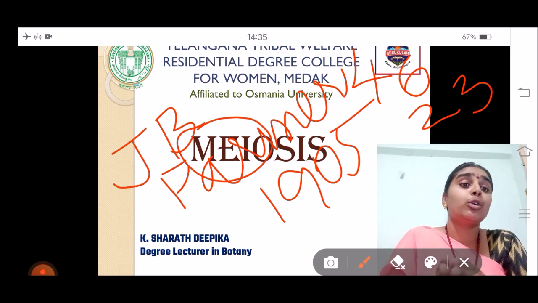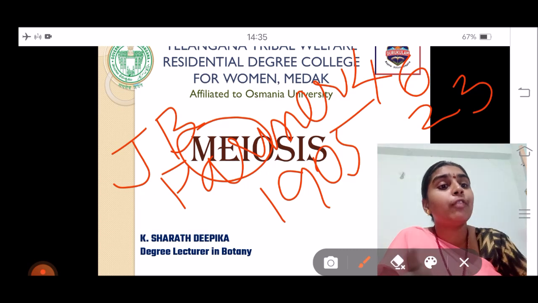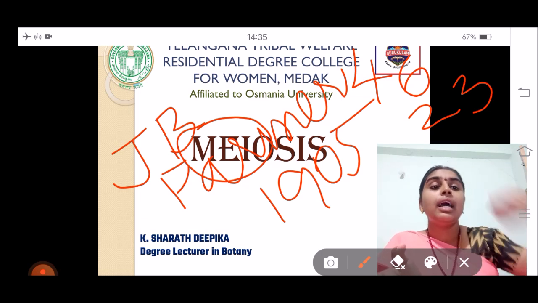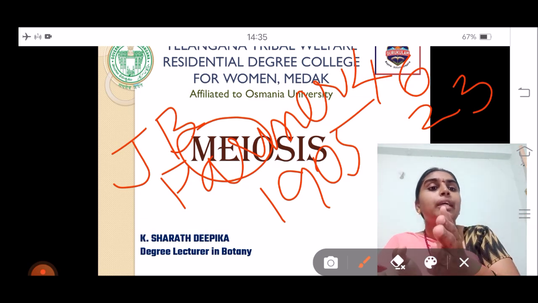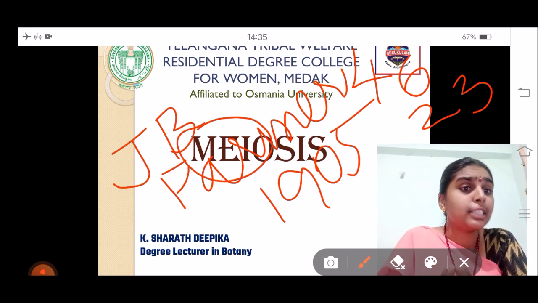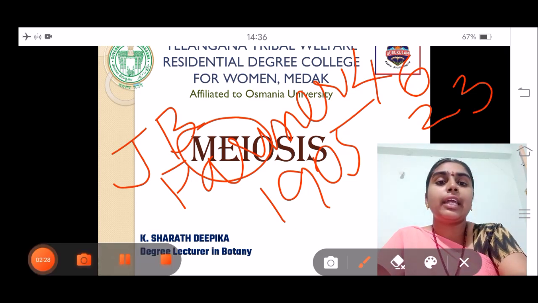This is because, to continue the species, to continue the generation, the chromosomes should be transferred from one generation to the other, from parents to offspring. If meiosis doesn't occur, the number of chromosomes is going to double for each generation. So to maintain the number of chromosomes in organisms of the same species, the number of chromosomes will reduce into half, and this occurs in the reproductive cells during the process of reproduction. Now we are entering into the next topic.